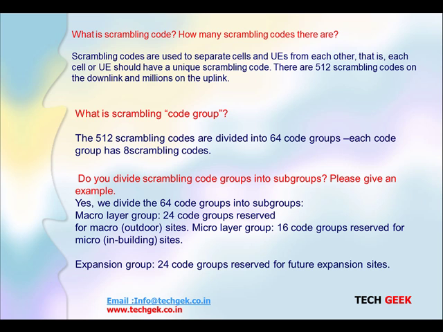If we talk about the macro cells that are outside BTS, in that we have 24 groups which are allocated. If we talk about the micro layer, that group of 16 codes is reserved for in-building sites, and the rest of the 24 groups which are left are for extensions, like when you want to expand the sites, where you can use it.